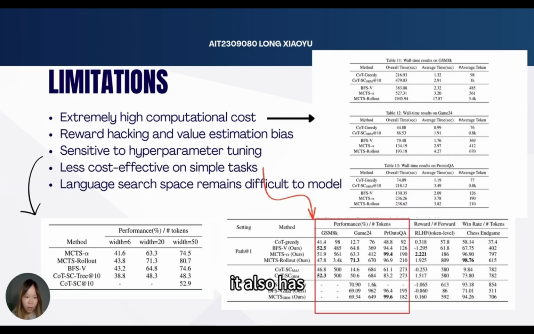But at the same time, it also has some limitations. The biggest challenge is computational cost. Deep tree search requires extensive node expansion and value evaluation, making inference expensive. Another issue is the risk of reward hacking and evaluation bias. In addition, the framework is sensitive to hyperparameter settings, and for simpler tasks, the extra search cost may not always be worthwhile.